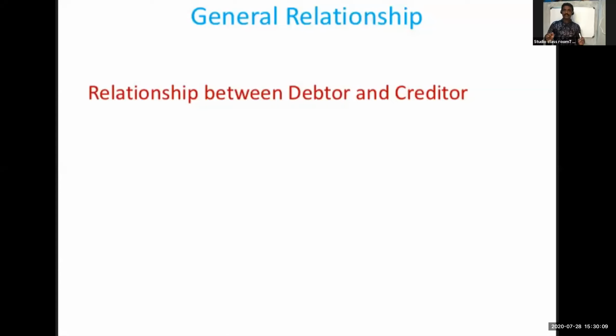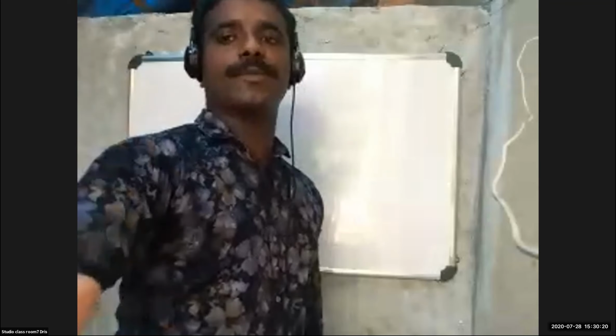There are two types of relationship between banker and customer: the general relationship and the special relationship. In the general relationship, there is only one, the relationship between debtor and creditor.